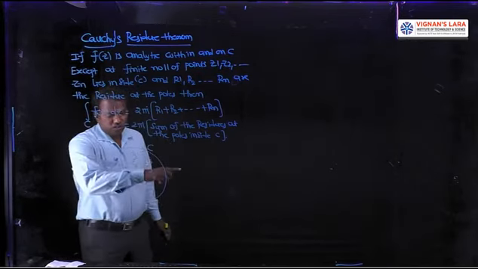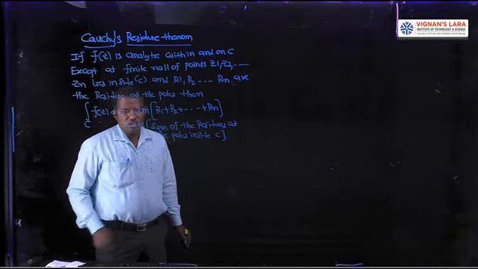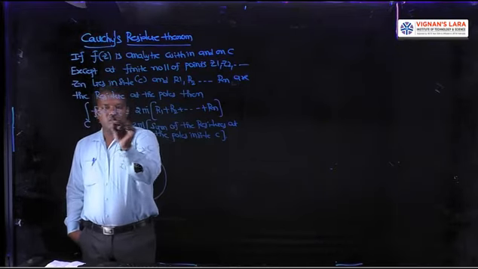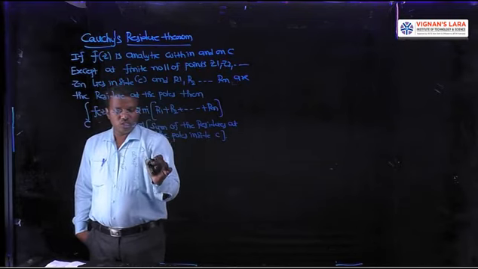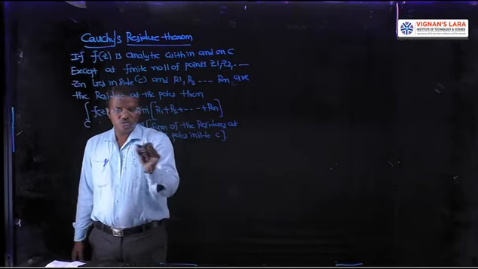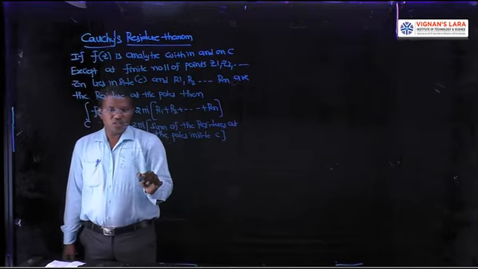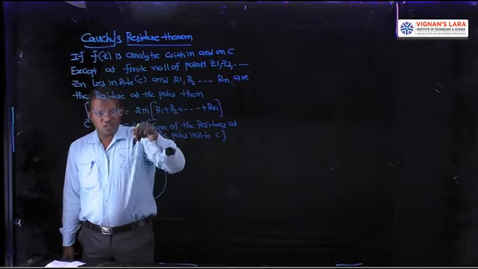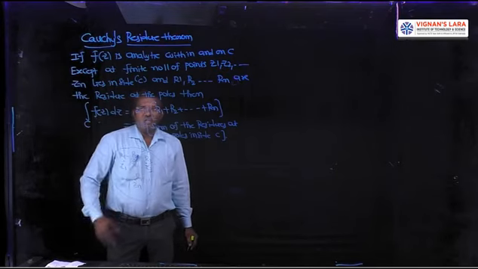And all poles z1, z2, z3 and so on zn lie within the curve C. Then the integral over C f of z dz equals 2 pi i into R1 plus R2 plus R3 so on Rn, where these are the residues for the function f of z at z1, z2, z3 so on zn. All of these are poles that lie inside the curve C. That is nothing but Cauchy's residue theorem.